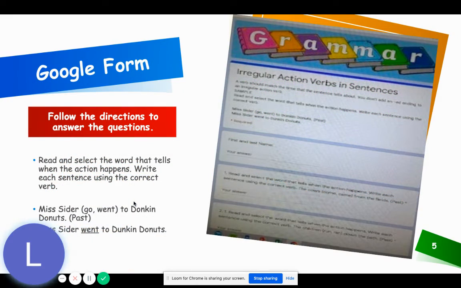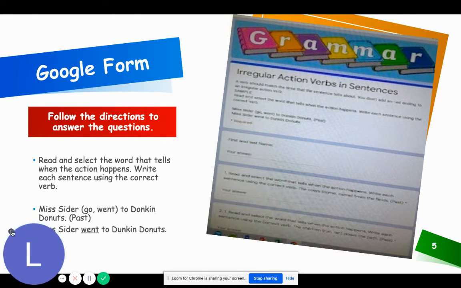So guys, you're going to use a Google form to practice. You're going to follow the directions to answer the questions. You're going to read and select the word that tells when the action happens. And you're going to write each sentence using the correct verb. Yes, boys and girls, you have to rewrite the sentence with the correct verb. And I want you to write it in the past tense.